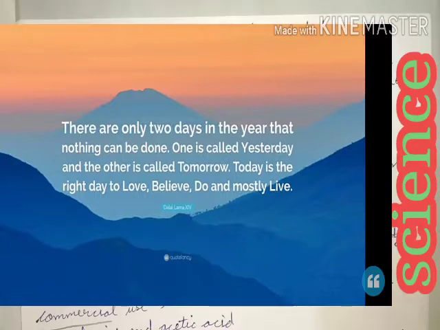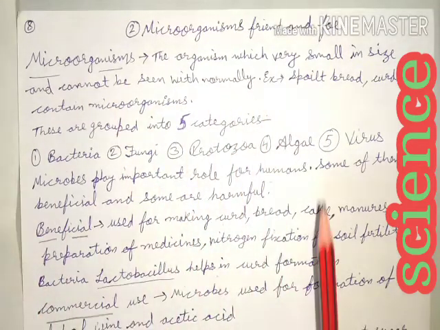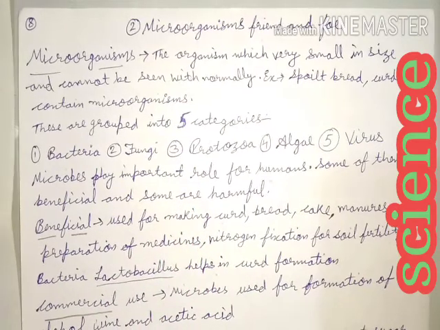Today we will study another chapter, Microorganisms: Friend and Foe. First we will discuss what microorganisms are. They are organisms which are very small in size and cannot be seen with normal eyes. There are many organisms around us that we are not able to see. These are called microorganisms, which are very small in size.